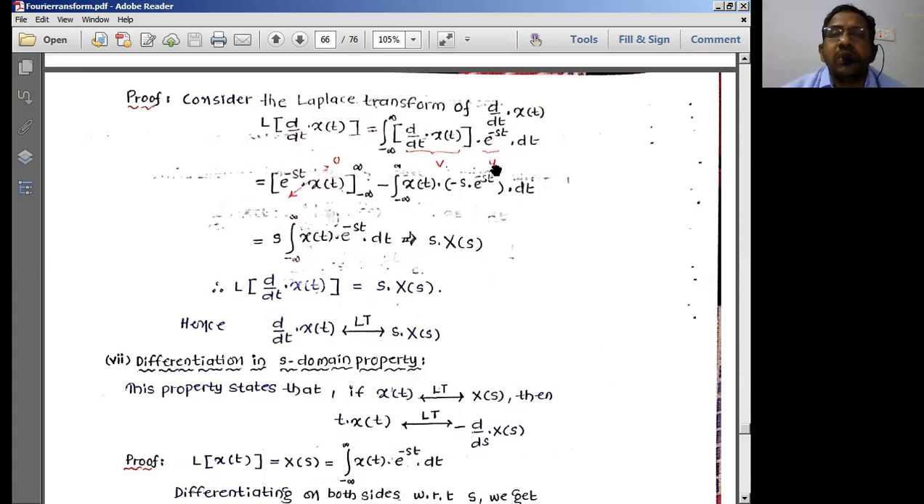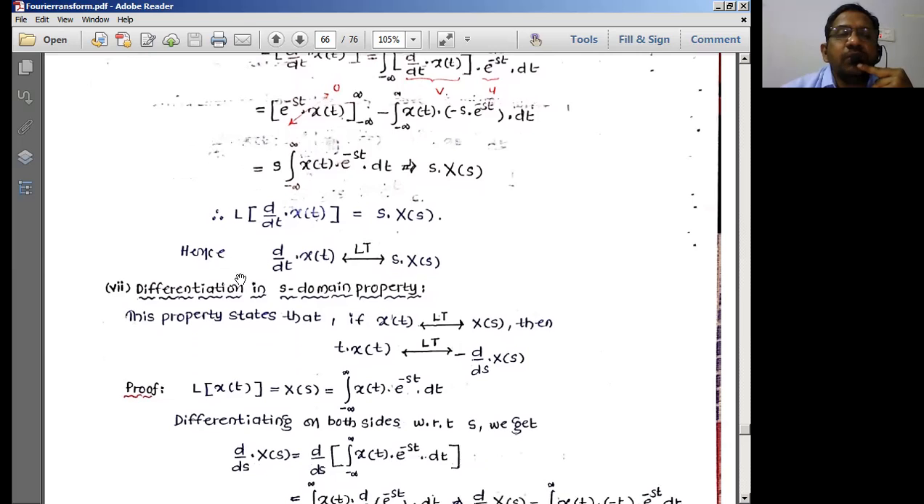The integral of v dt is once again x of t. The differentiation of this is equal to minus s of e to the power minus st. So this is the equation I get. All right, this entire first term simply goes to 0. Then we are left with the second term, minus into minus, plus s into the integral of x of t e power minus st dt. So s into what is this now? X of s. Therefore, differentiation in time domain is going to form a pair with the frequency domain as s into X of s. Very, very important relationship for the initial value theorem to consider.